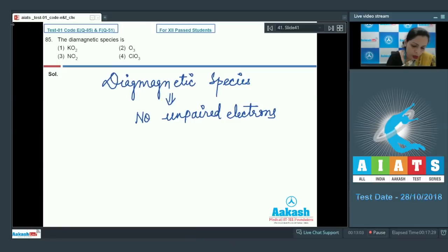So let's check the first option, KO2, potassium superoxide. In this case, we have the O2 negative ion that has an unpaired electron. Further, we have the ozone molecule. In this case, there is no unpaired electron. That's why it is a diamagnetic species. But let's check the next also, NO2, nitrogen dioxide, that also contains an unpaired electron, because this is the molecule which is termed an odd electron molecule. Similarly, if we talk about ClO2, in this case, the chlorine atom also has an unpaired electron. That is why the correct answer for this question is option 2.